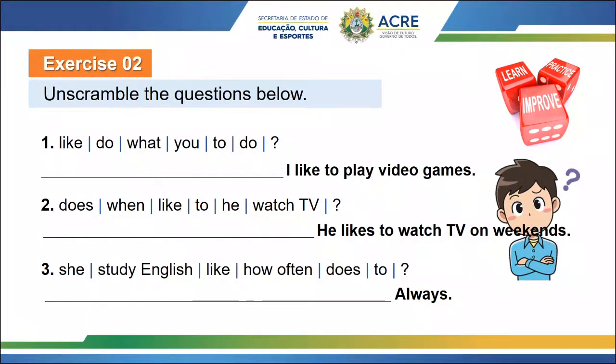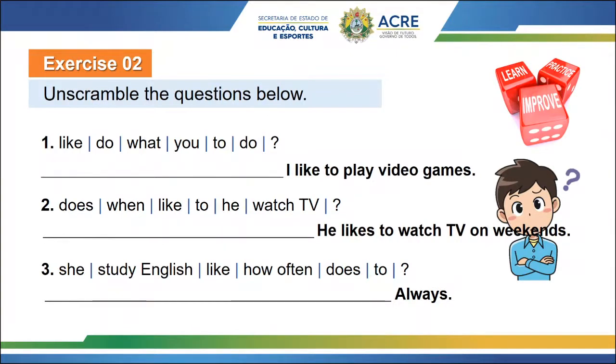Look, we have to practice about the order. Remember, we talked about the order. In interrogative form, the structure always follows the same order. So we have to unscramble the questions below. Number 1, we have like, do, what, you, to, do. So it's all confused, right? So we have to organize the sentence.